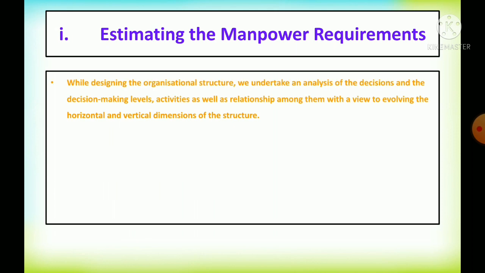Once the organization structure is designed, the management has to analyze the decision-making levels, and also the activities as well as the relationships among the workers, for one reason: creating the horizontal and the vertical dimensions of the structure. Horizontal, for example, all the levels of managers. Vertical dimension of the structure, for example, top management, middle management and lower management.